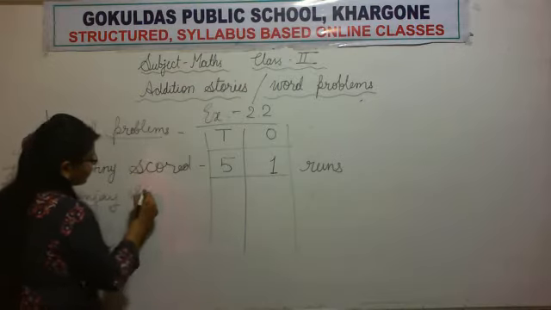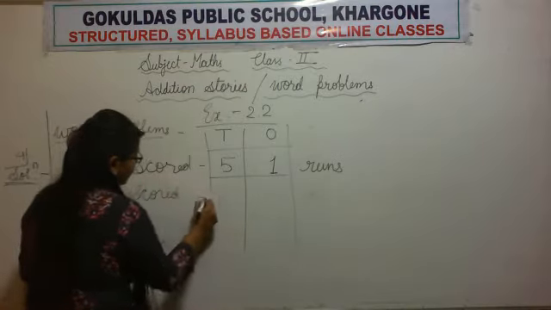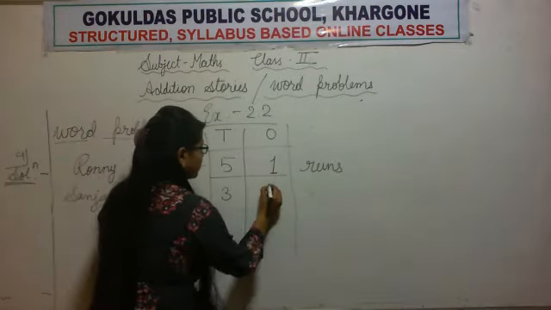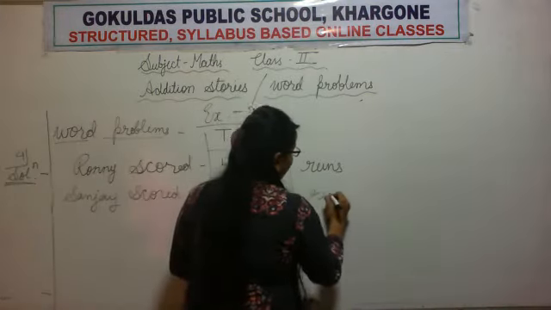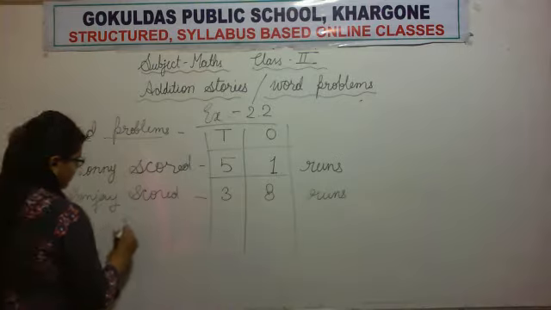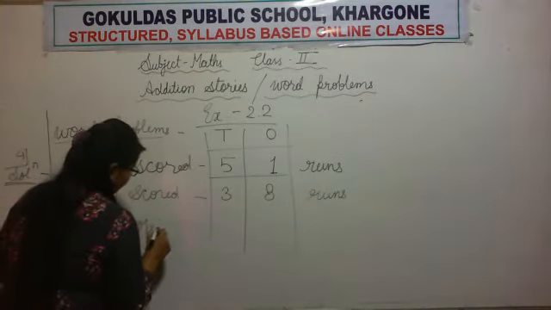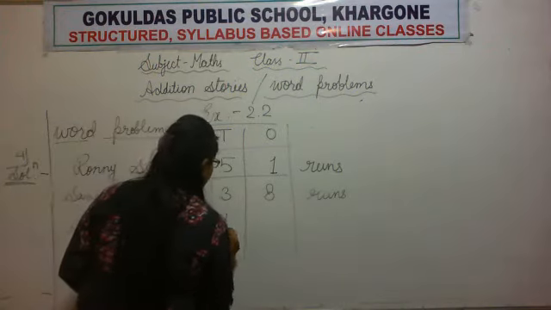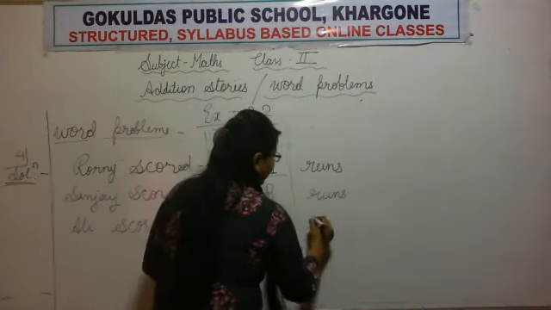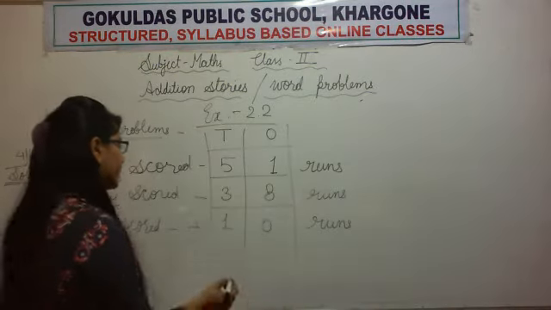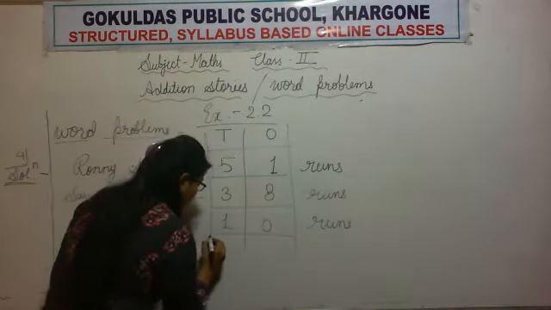Sanjay scored how many? 38 runs. Now the last person is Ali. Ali scored how much? 10 runs. So we write 10. Now they are asking how many runs did they score all together.